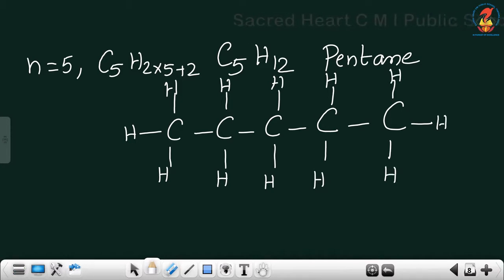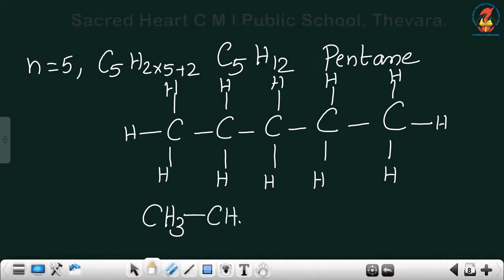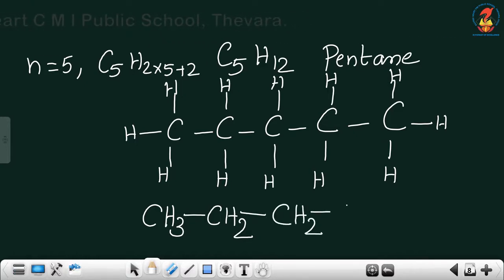So this is the structural formula. Now write the condensed form. First carbon atom has 3 hydrogens around, CH3. Second one has 2 hydrogens around, making it CH2, single bond, CH2. Again carbon 5. Carbon 4 has 2 hydrogens, CH2, CH3.